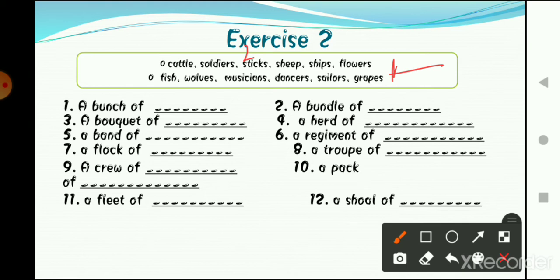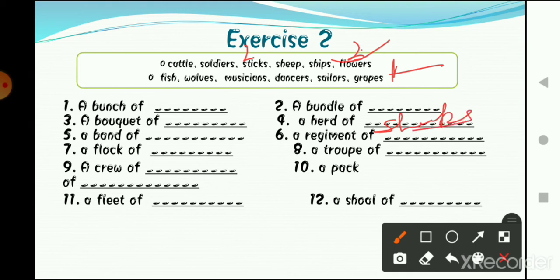Now moving forward to the third one. The third one says "a bouquet of." From bouquet you can relate that we are going to be talking about flowers, which will make this phrase correct, right? A bouquet of flowers. Now moving to the fourth one, a herd of, yes, a herd of sheep. Very good.